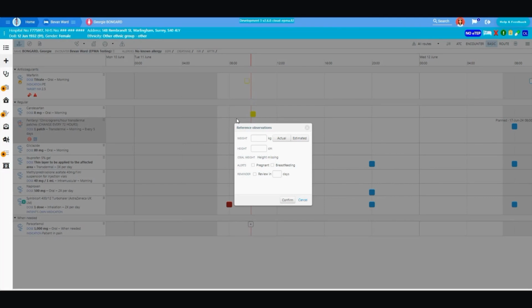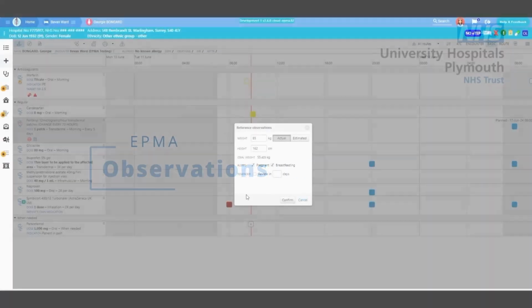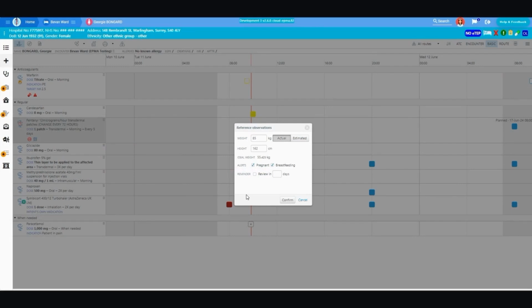When meds are prescribed using the ideal body weight, the system will use an ideal weight as a reference to calculate the doses. You can now schedule reminders to review patient reference observations measurements and define time intervals for the reminders under reference observations. You must select a checkbox for the reminder and specify after how many days you want to be reminded to review the weight.